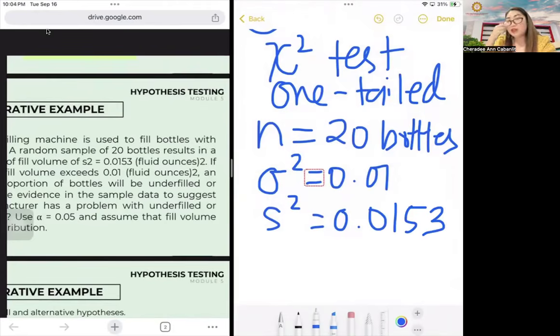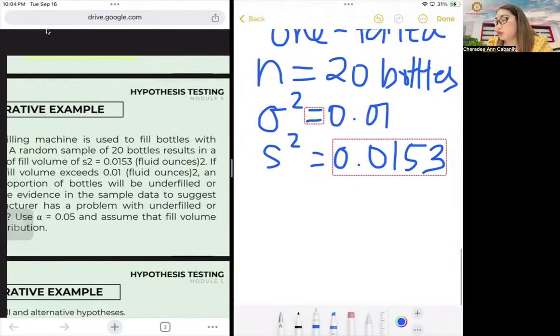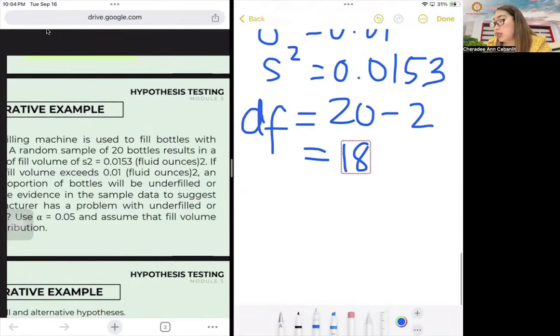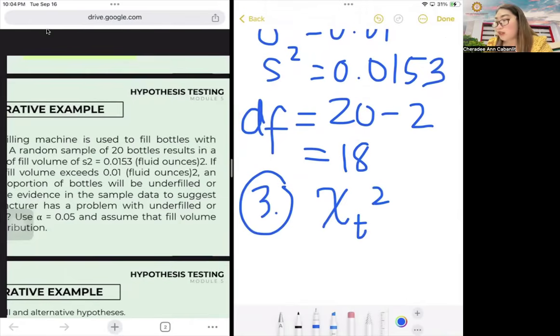These are the claims that we usually make. Your DF is N minus 2, so 20 minus 2 is 18. So we will look at the value at 18. Let's go to step 3, which is your chi-square value at DF equals 18.